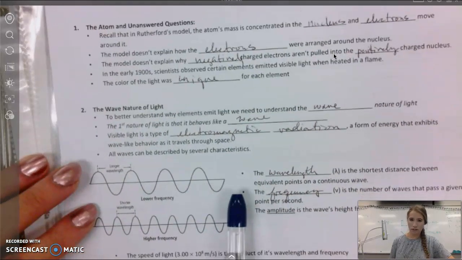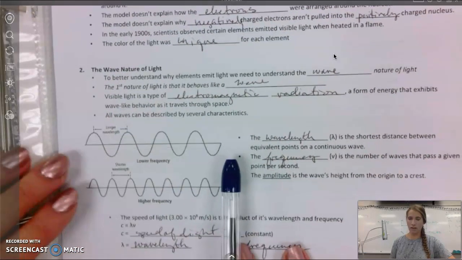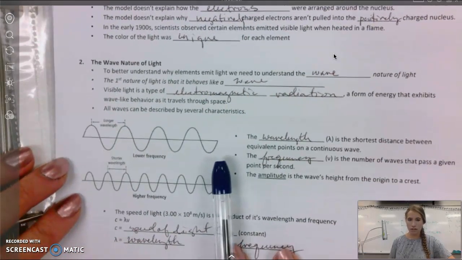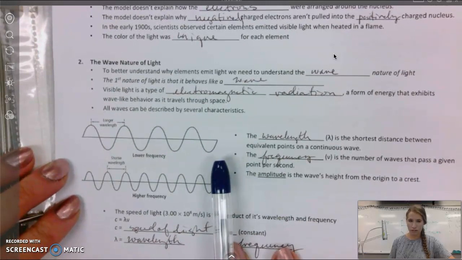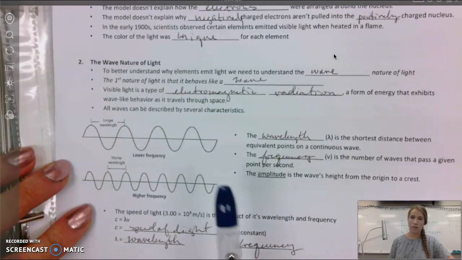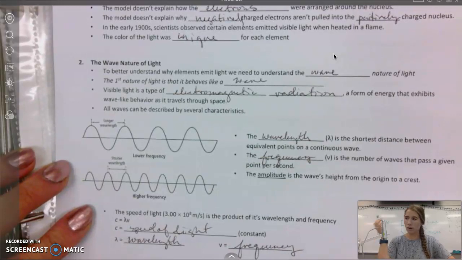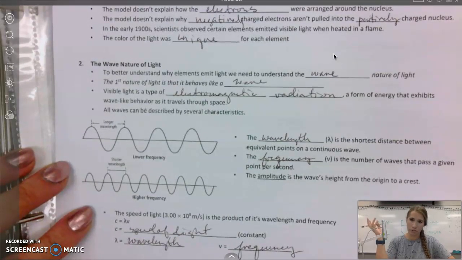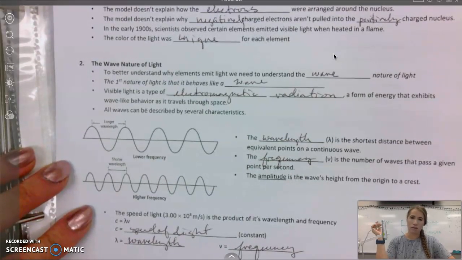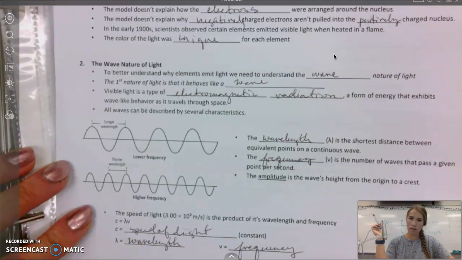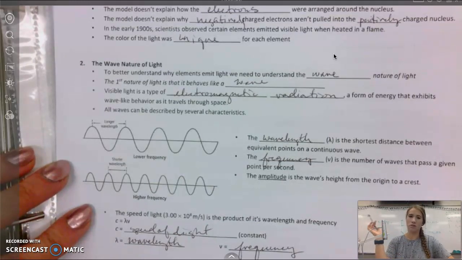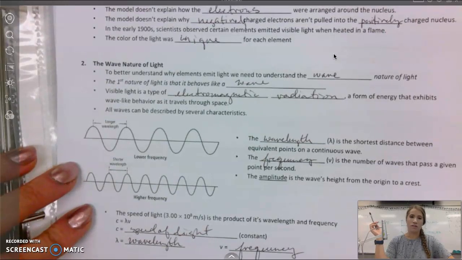Okay. Now, before you make the connection between the two, let's look at the wave nature of light. Okay? So light is part of a huge electromagnetic spectrum. And so this spectrum goes from radio waves all the way to gamma. And so it is just a small sliver of this huge spectrum. We call it electromagnetic radiation. And these are all waves.